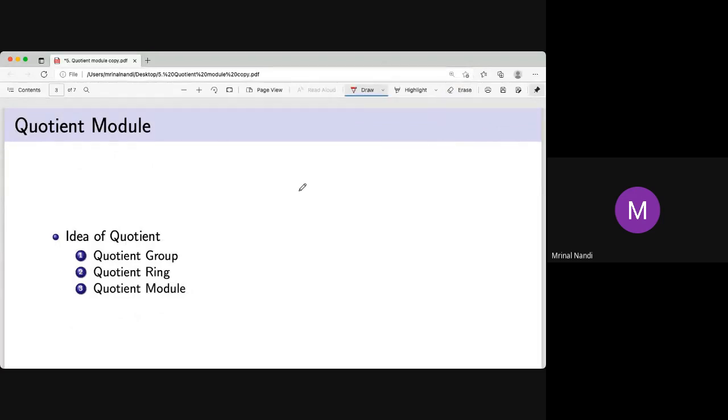Now today's lecture is on the quotient module. So what is a quotient module? What is the idea of a quotient? The idea of quotient is very important. So first I take the idea of quotienting in a set, just a set.